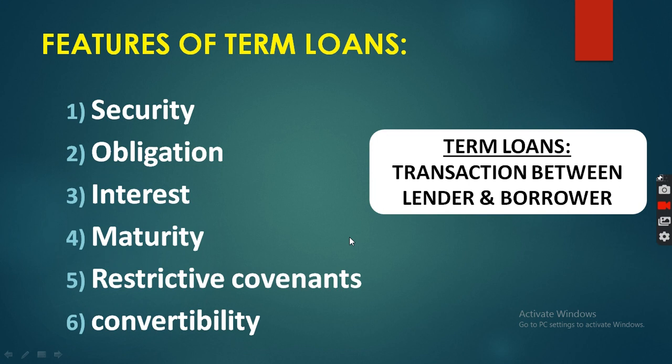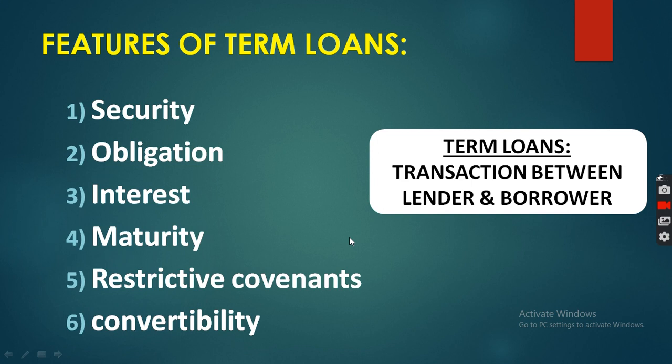Then maturity. So it is a medium term source of finance. The maturity period is between 5 to 10 years. What will the maturity period be? 5 to 10 years, and repayment is made in terms of installments. How will you have to make repayment? In terms of installments, and the maturity period is 5 to 10 years. It is a medium source of finance.